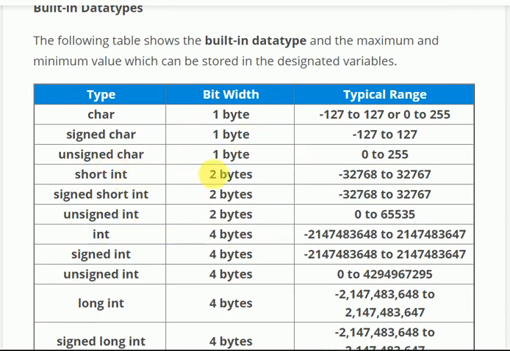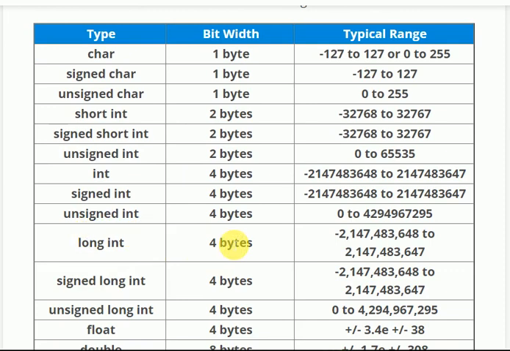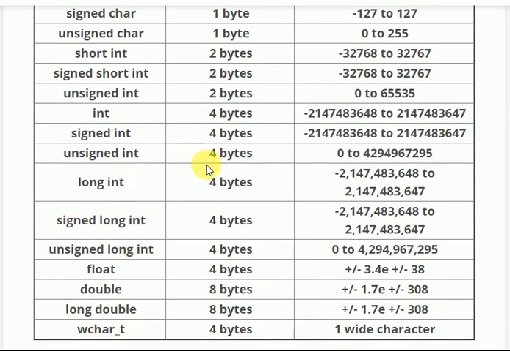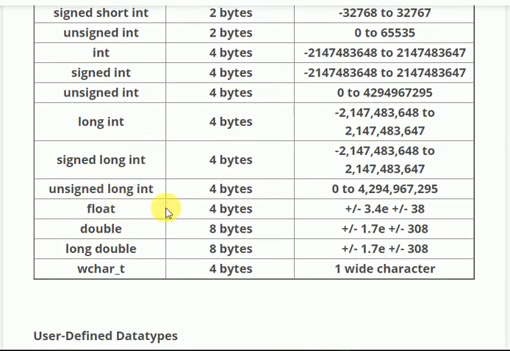Now in a 32-bit computer the size of int is 2 byte. In a 64-bit computer the size of int is 4 byte. Now long is 4 byte, unsigned int 4 byte, signed int 4 byte. So even if you use modifiers for this, it won't change the size. Float 4 byte, double 8 byte, long double 8 byte, wchar_t 4 byte, and char is a 1 byte character.